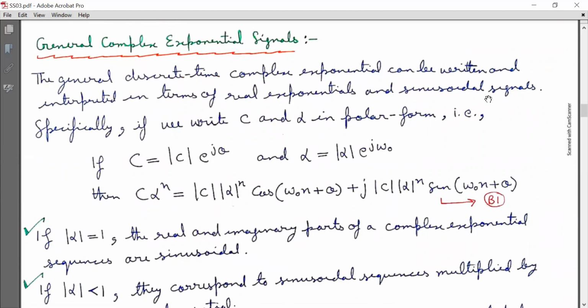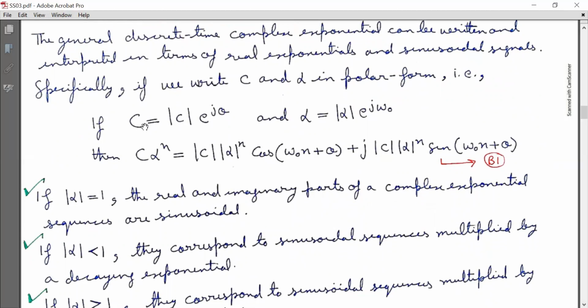Now, general complex exponential signals. The general discrete time complex exponential can be written and interpreted in terms of real exponentials and sinusoidal signals. Specifically, if we write C and α in polar form, that is, if C is equal to |C| e^{jθ} and α is equal to |α| e^{jω₀}, then Cα^n is |C||α|^n cos(ω₀n + θ) plus j|C||α|^n sin(ω₀n + θ). Mark it as equation B1.